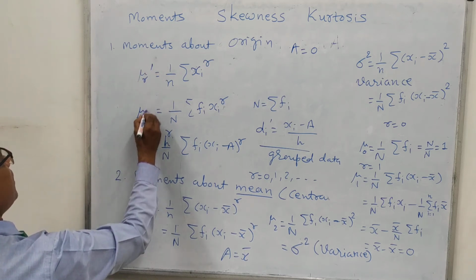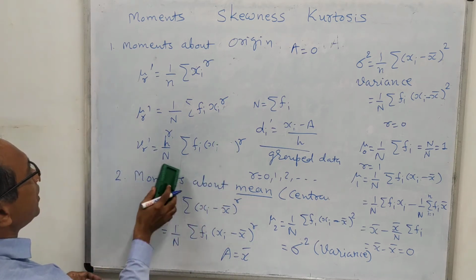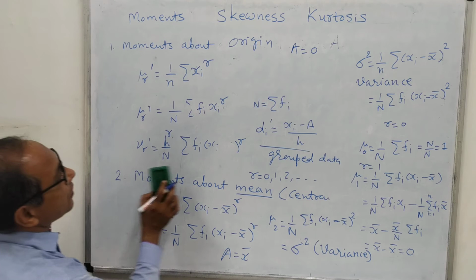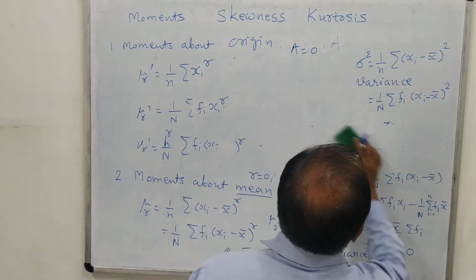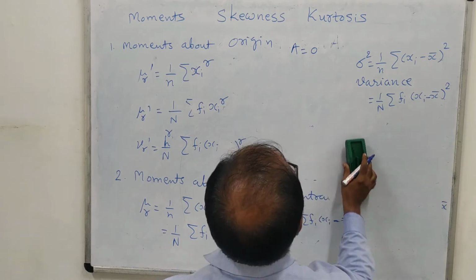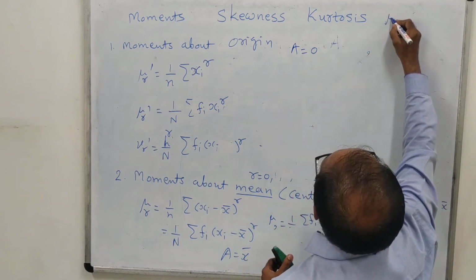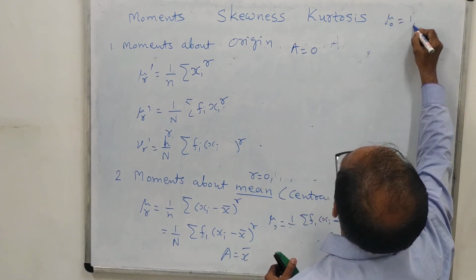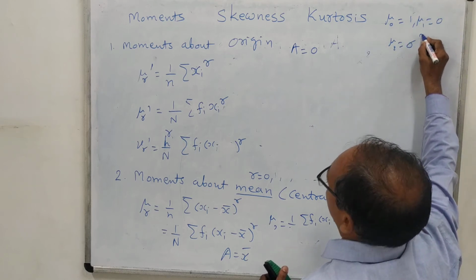Similarly here also we can put a equal to 0 to get the same thing. So here you have noted the values that we obtained: mu 0 equal to 1, mu 1 equal to 0, and mu 2 equal to sigma square.